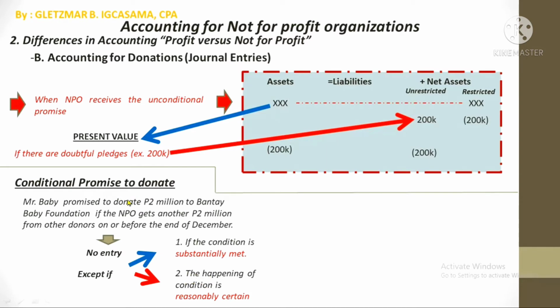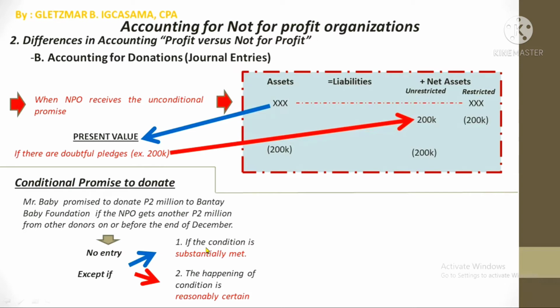Like in this example situation. What if on December 31, 11:59 p.m., so this is exaggerated to make my point, Bantay Baby only collected 1.9 million from the other donors. So it has been substantially met. But it's impossible that the number 2 requirement will be met because it's only 1 minute until the deadline. So I'll repeat it again. We can say that this first requirement has been met because the condition has been substantially met,